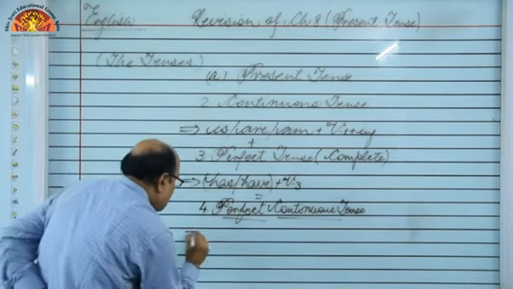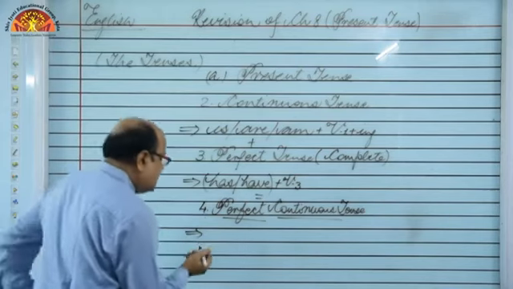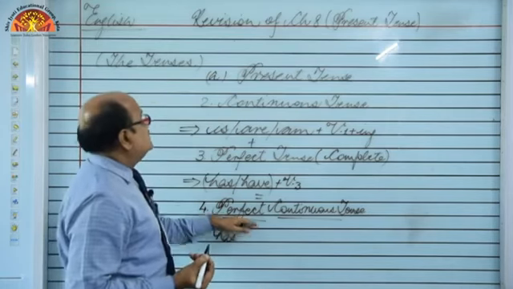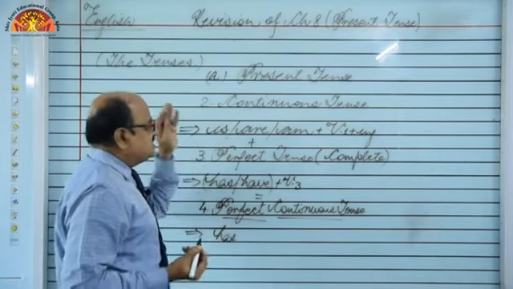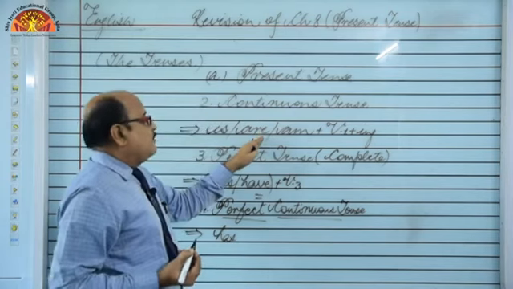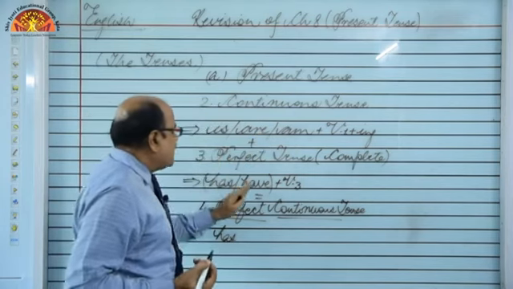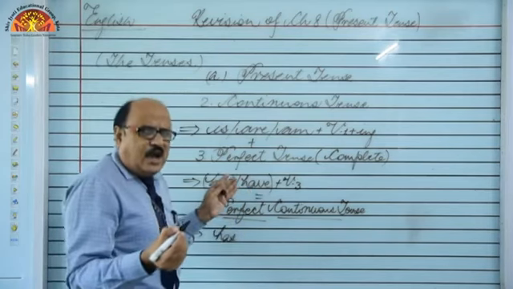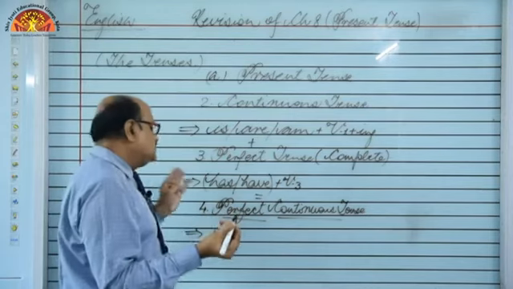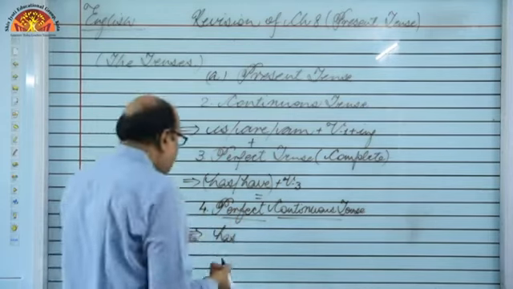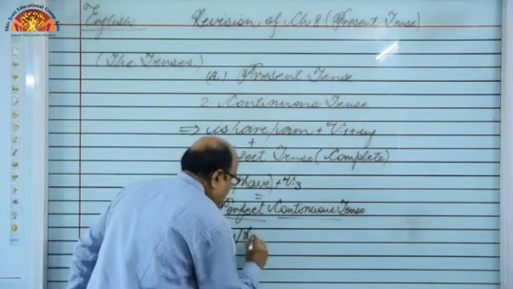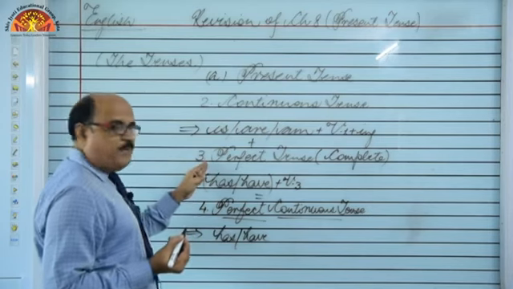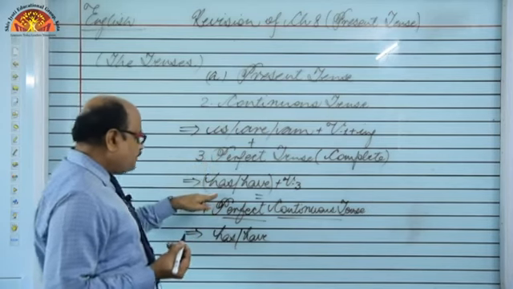Okay. So what are the salient features of this tense is very simple. What I told you, this is the combination of two tenses, this tense and this tense, means some features are taken out from present continuous tense and some features are taken out from the present perfect tense, and we have mixed them together along with some different features, that becomes present perfect continuous tense. So what we have taken out: has or have, you can see has or have is taken out from present perfect.